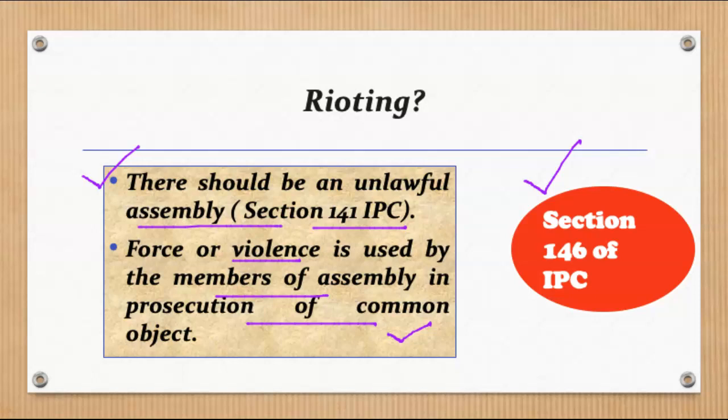Now section 147 of the IPC prescribes the punishment for rioting. So 147 is your punishment section, which basically states whoever is guilty of rioting shall be punished with an imprisonment of either description for a term which may extend to 2 years or with fine or with both.